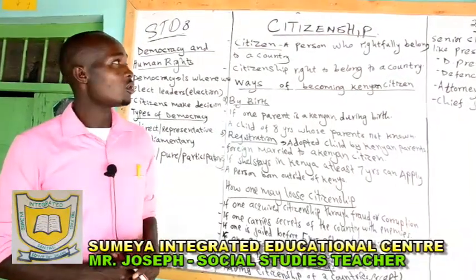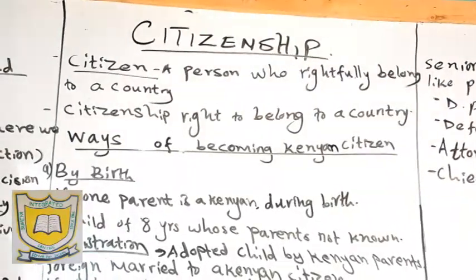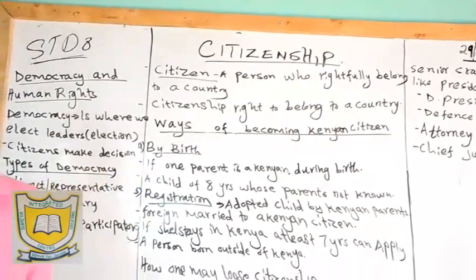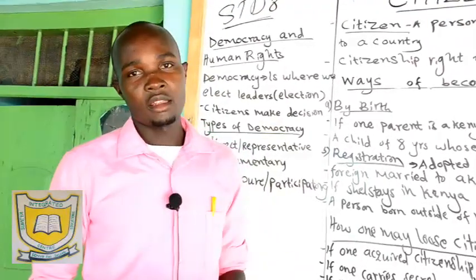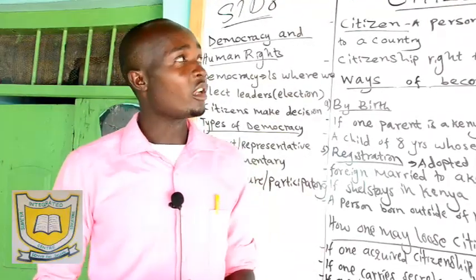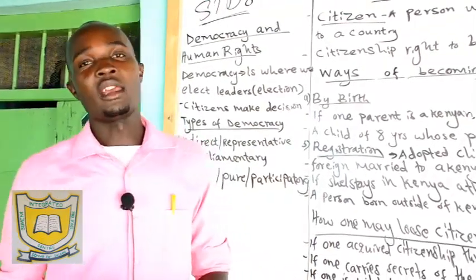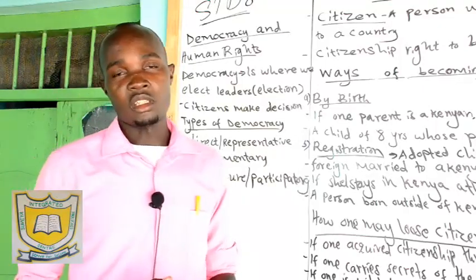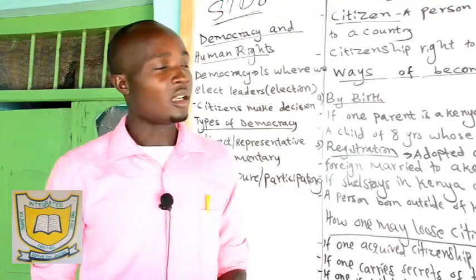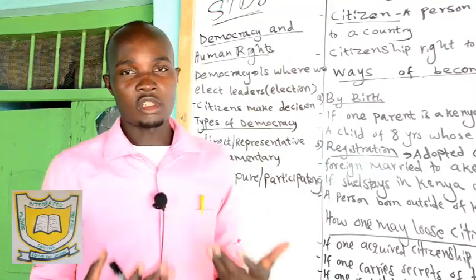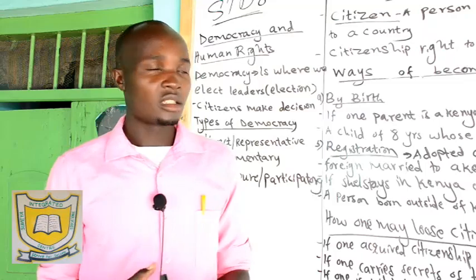I think the other day we talked about international organizations like the United Nations. We talked about the formation of the United Nations and the reasons why it was formed. We also looked at the Commonwealth. We said the Commonwealth is an organization used to unite all former colonies of Britain. The headquarters is in London, that's the United Kingdom or England. They also play social, political, and economic roles. Remember also they organize games after 4 years.